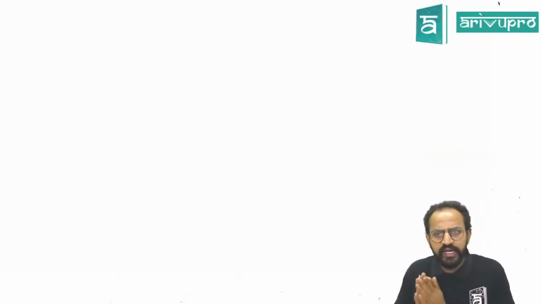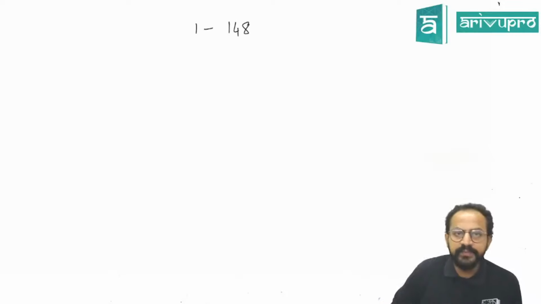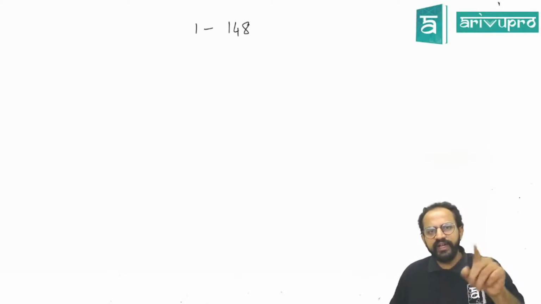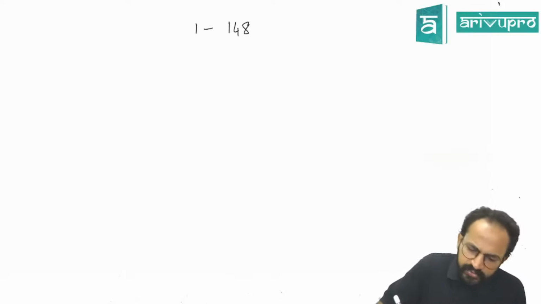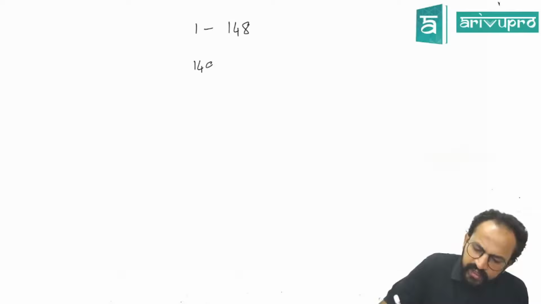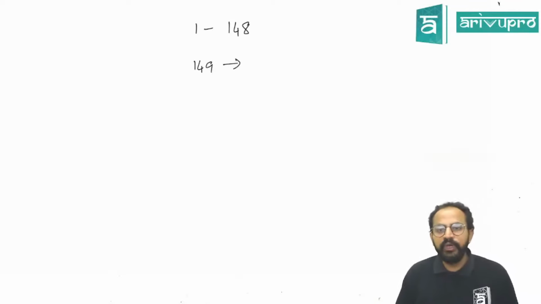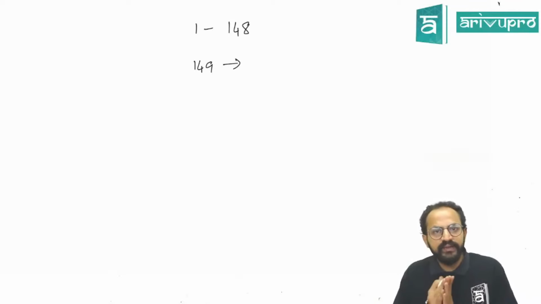So how is your curriculum planned? In your CA Inter, you would have studied from section 1 to section 148. From section 149 onwards, you will be seeing it in CA Final.